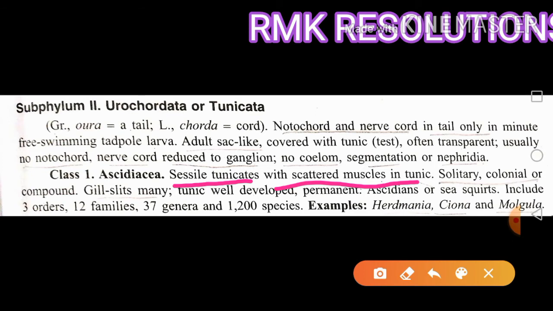As I told you, they are solitary, colonial, or compound forms, attached to certain solid substances.